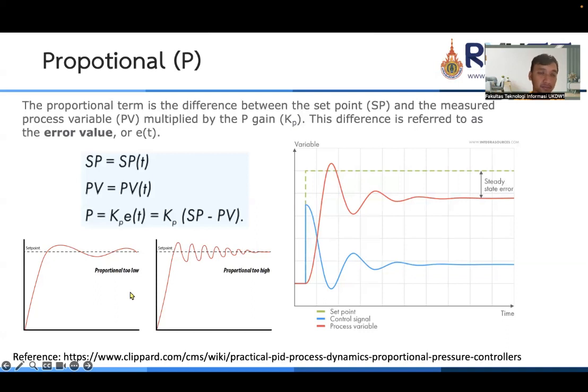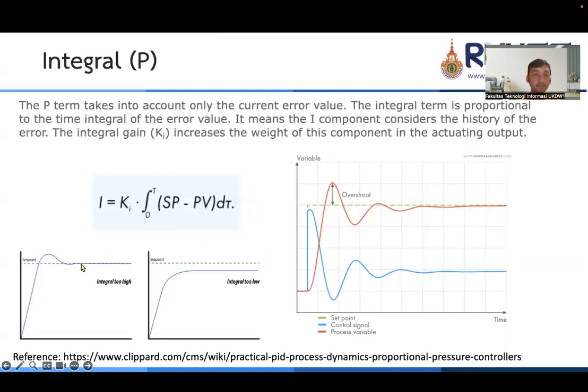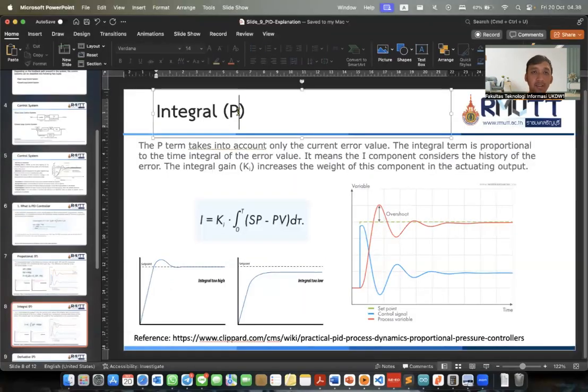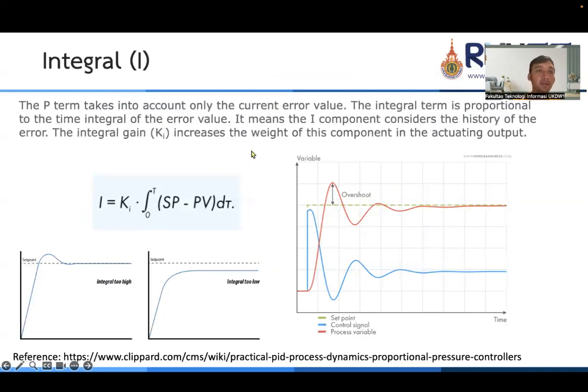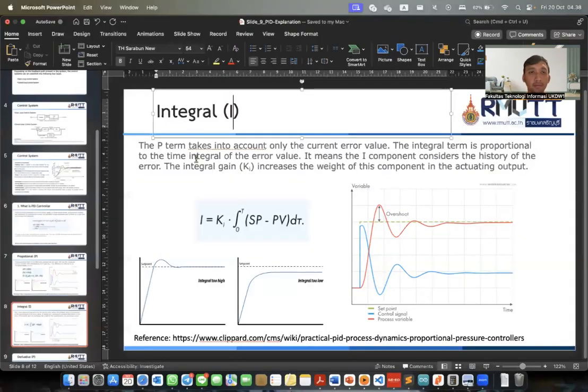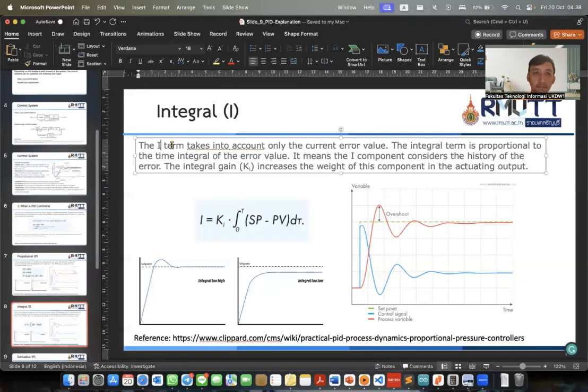But the same response, the system has an overshoot. For the next one is integral. Okay, sorry, this is I.